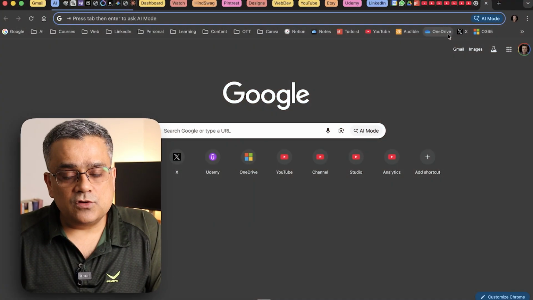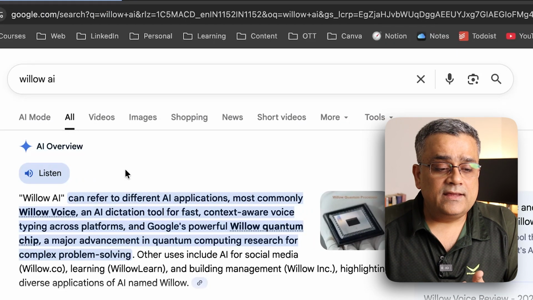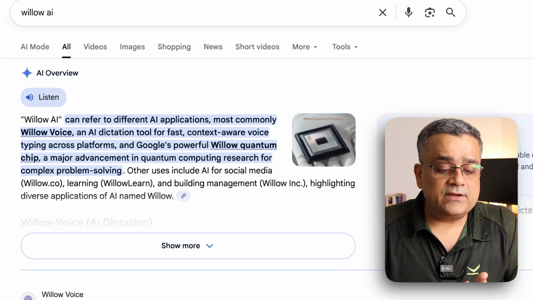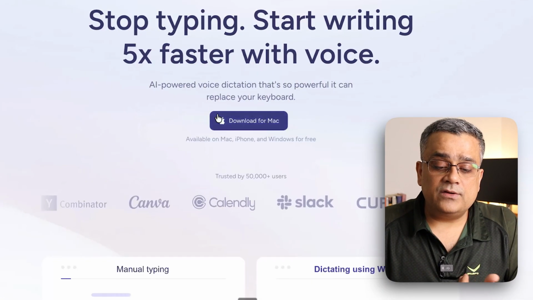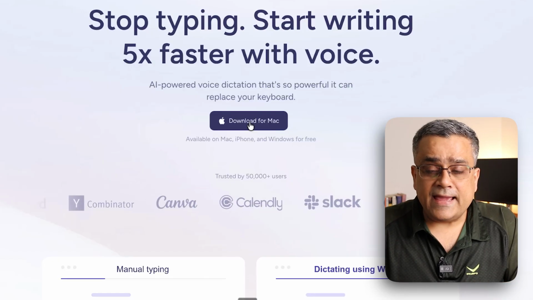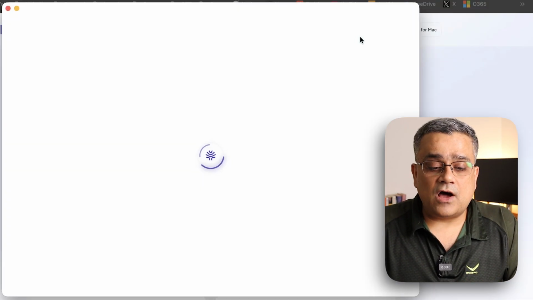I have added one link in the description below. From there you can download Willow. You can also come to the Google homepage and type Willow AI, and then you will be able to find this option. You can see Willow Voice, and there you can go to download for Mac and you'll be able to download. Let me open my software so that you'll be able to understand how it looks.